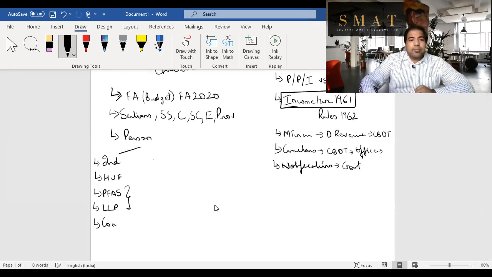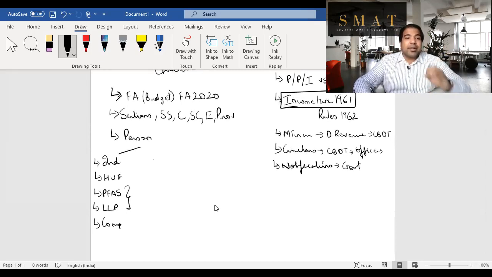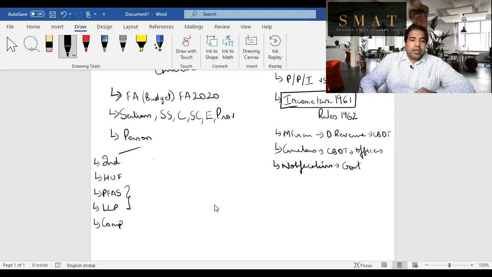Next, guys, is a company. And as you've learned, guys, a company is a separate tax entity and also a separate legal entity. You've learned this all through college. The company is a separate legal entity and also a separate tax entity. That's what I'm telling you right now. Guys, tax entity means it has its own PAN number, it pays its own taxes, and after paying its taxes, whatever is left can be given to the shareholders as dividend.